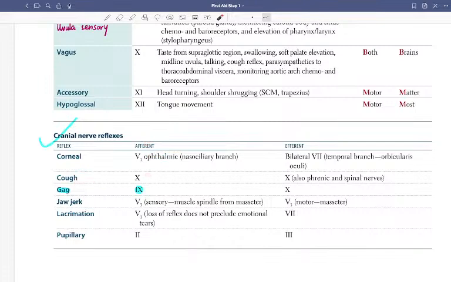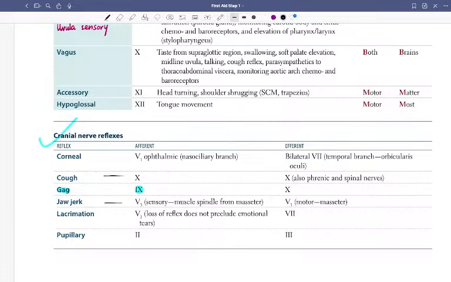Jaw jerk is the mandibular nerve, and it is supplied by mandibular only, I think. So jaw jerk is sensory, from the muscle spindle of the masseter, V3, and V3 is also going to be the motor. So whatever is the sensory, whatever is the motor, these two are the same. This is also the same. These two are the same.